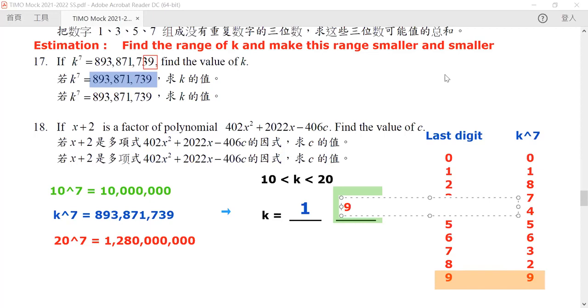Now, this is assuming that this number is actually a 7th power of an integer. Now, if it is not, then of course it cannot be. But since in this question it is given to you that this is really the 7th power of some integer, then we can use it to estimate what this unit digit is. Since we know the unit digit, we know the tens digit, and hence we know what exactly this number is. Okay, so this is how we get this number.